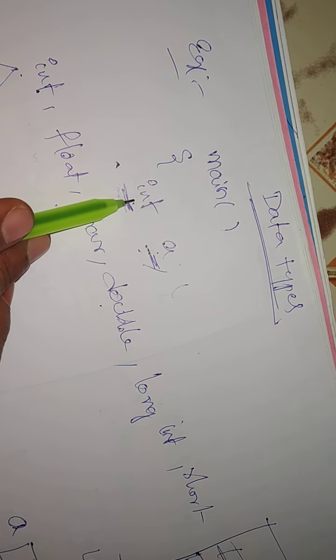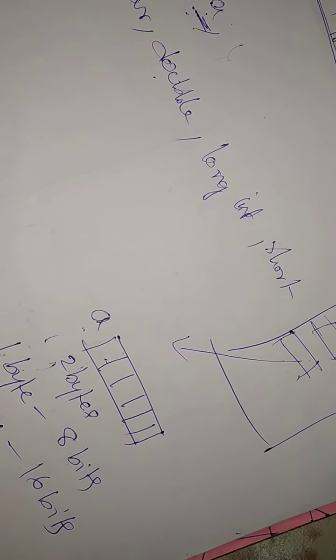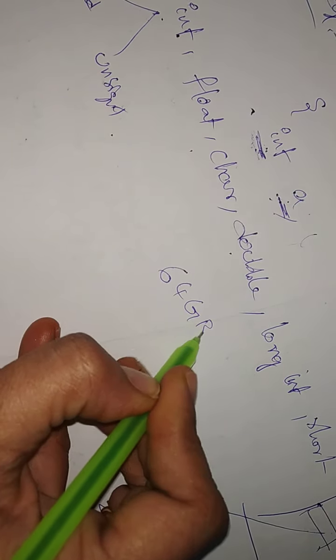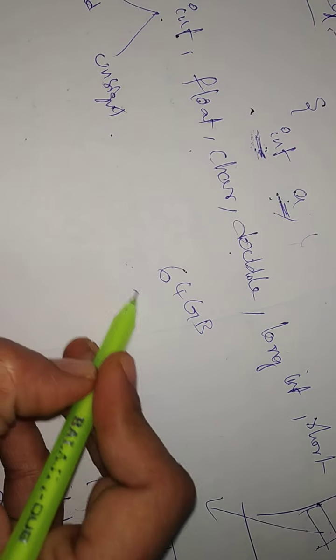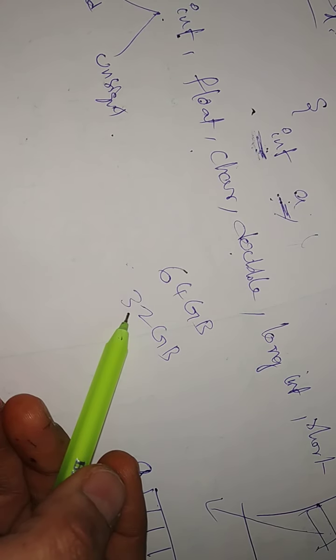If you declare it as integer, it occupies 2 bytes. 1 byte means 8 bits, so 2 bytes means 16 bits. Understand? In a computer we know some sizes, for example 64 GB, 32 GB. In mobile also we have memory of 32 GB, 64 GB.